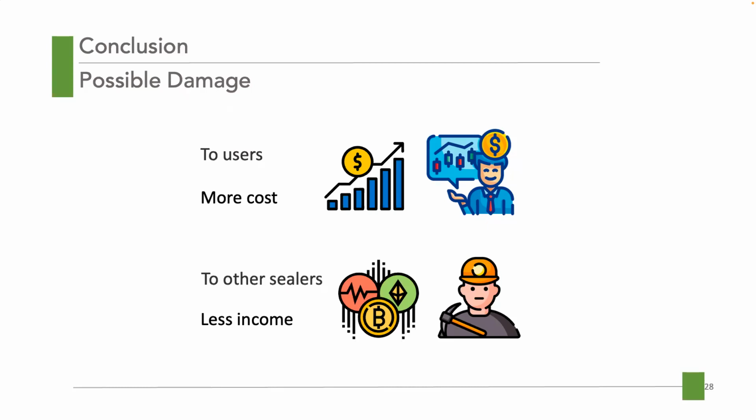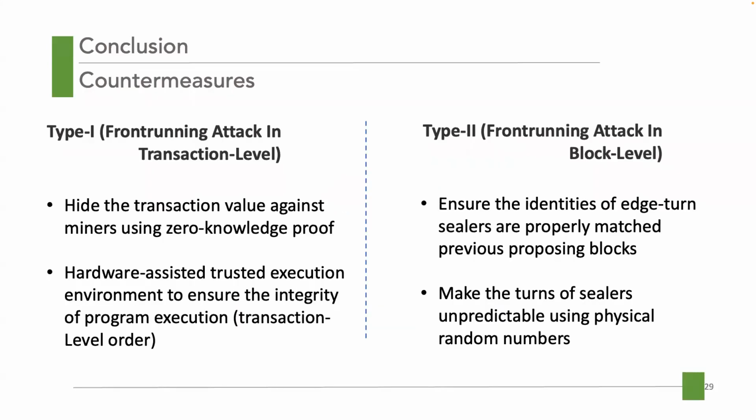Our attacks will cause a monetary loss for both users and other sealers. A single user may buy the token at a higher price, and as a result, they spend more than ever before. As for other faithfully acting sealers, they can only earn less income because they lose the chance of proposing blocks in their normal turn.